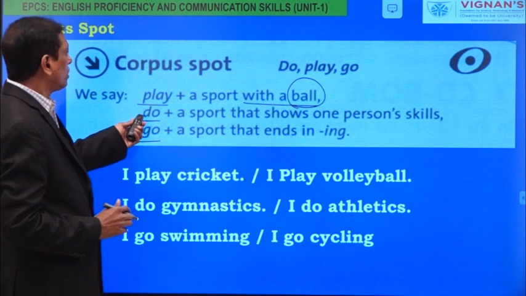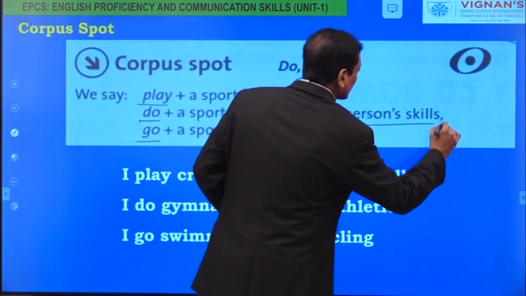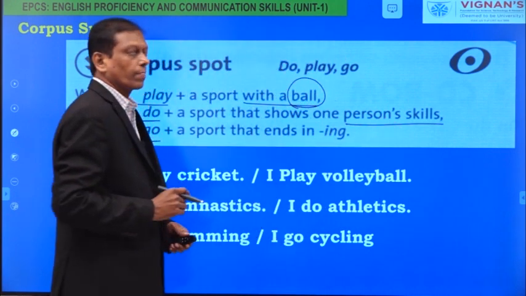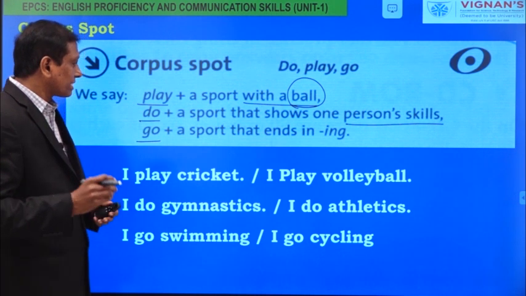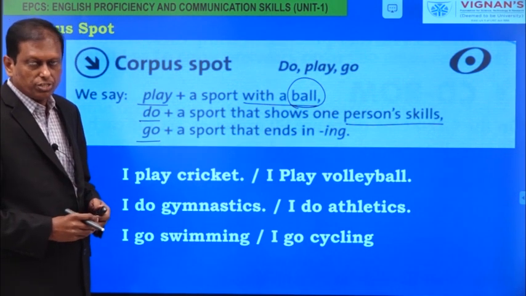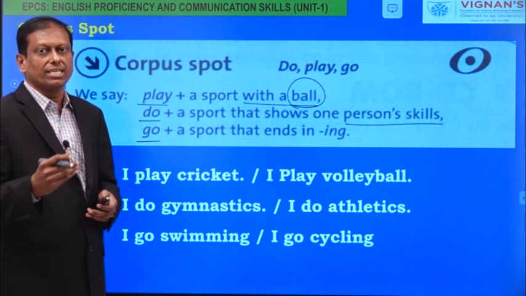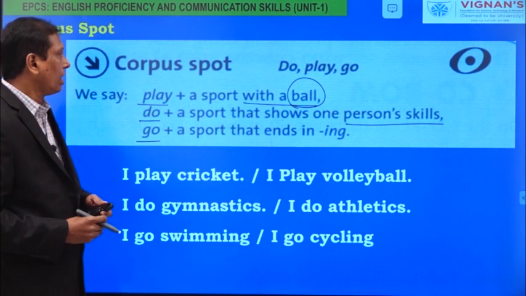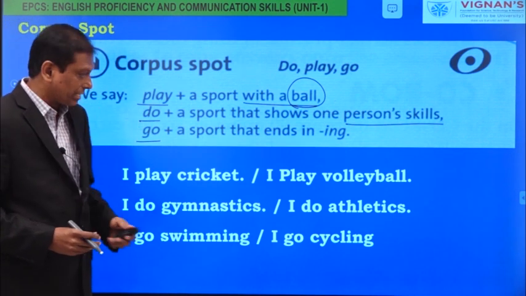Next, do is used for a sport that shows one person's skills, such as athletics and gymnastics, where a person's physical ability, skill and talent are shown. There we say, I do athletics. We should not say, I play athletics.